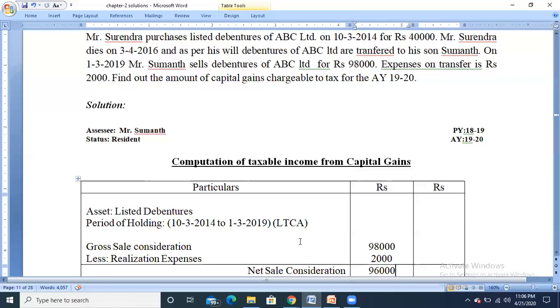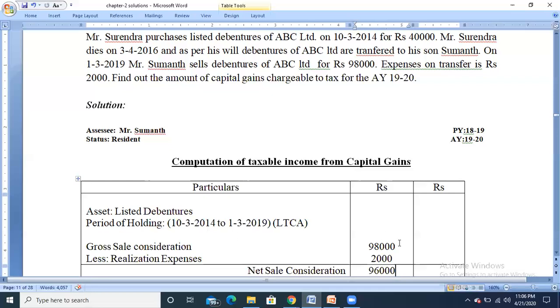So if you check, the asset that is listed debentures will fall in the category called financial asset. So as per the financial assets, the condition is if it is used for more than 1 year, it's a long-term capital asset. If it is used for less than 1 year, it is a short-term capital asset. Since the asset has been used for more than 1 year, it is called a long-term capital asset.